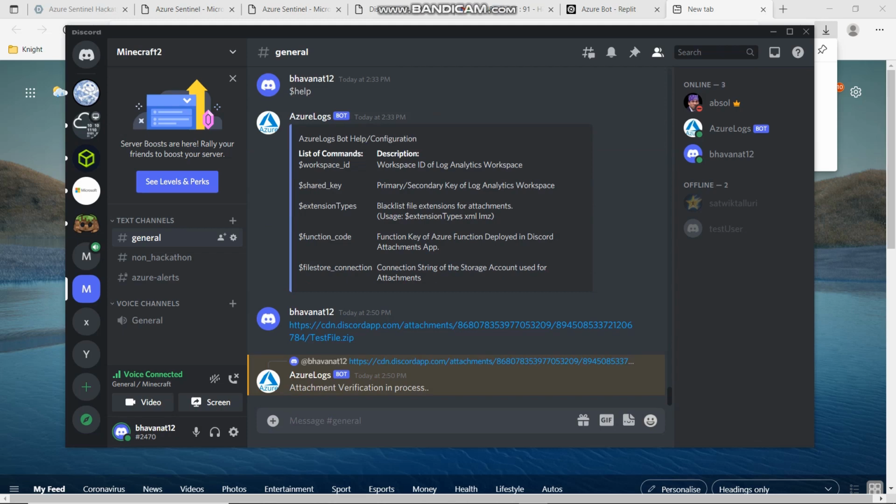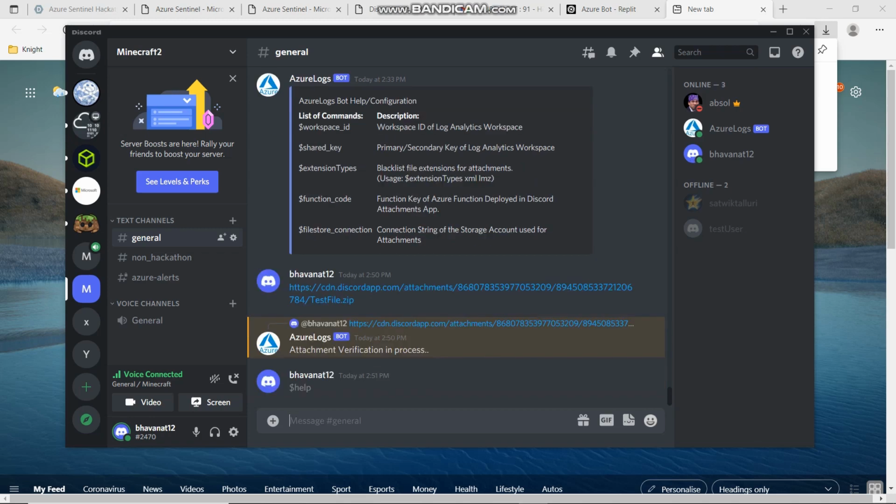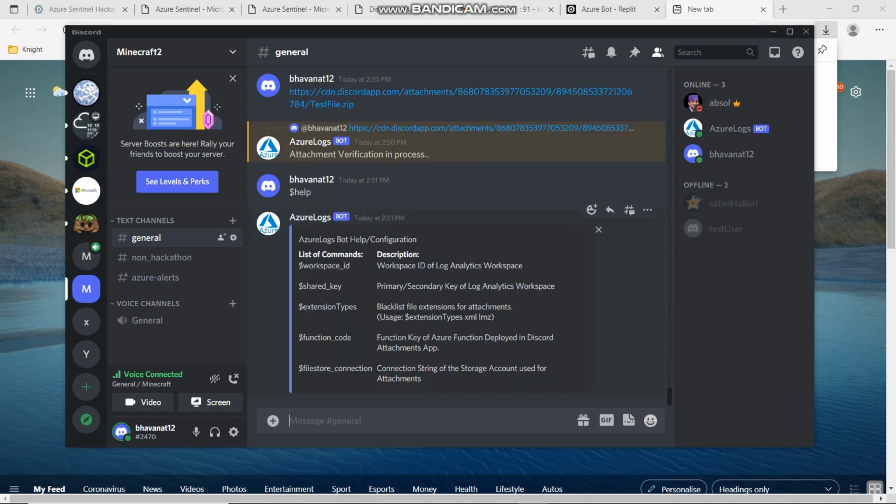Attackers are also using uncommon compression algorithms to obfuscate the malicious content. We are preventing this by allowing Discord admins to blacklist extensions and only allow zip formatted attachments to be uploaded.